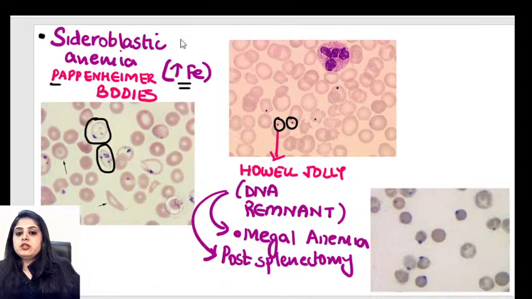Can you tell me one more anemia? Maybe that patient gets so many blood transfusions that iron automatically increases in that patient. What is that situation where the blood transfusions are too many and iron content increases because of that?